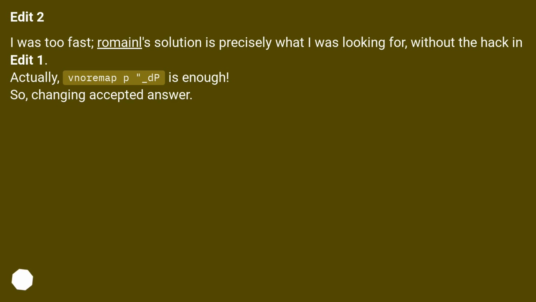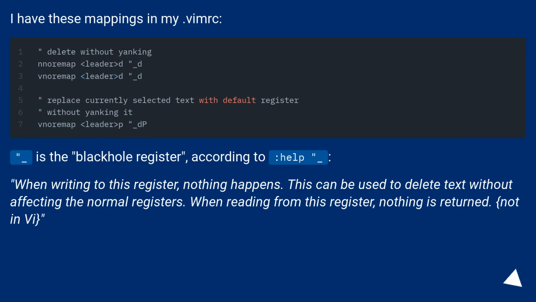Edit 2. I was too fast. Romain's solution is precisely what I was looking for, without the hack in Edit 1. Actually, vnoremap p _dp is enough. So, changing accepted answer. I have these mappings in my vimrc.